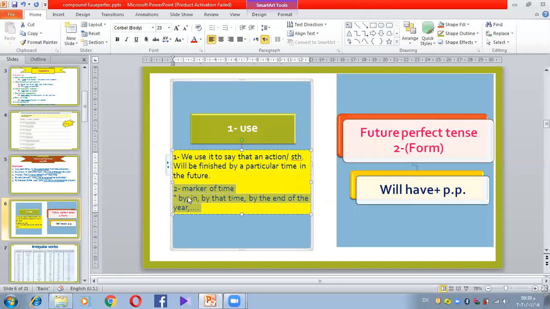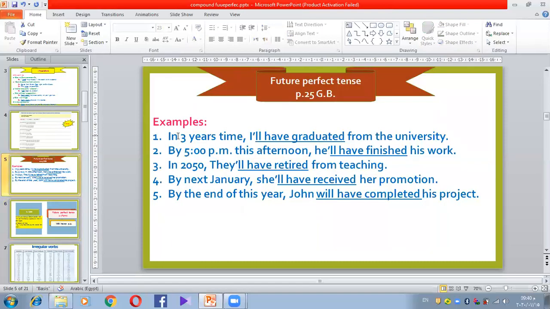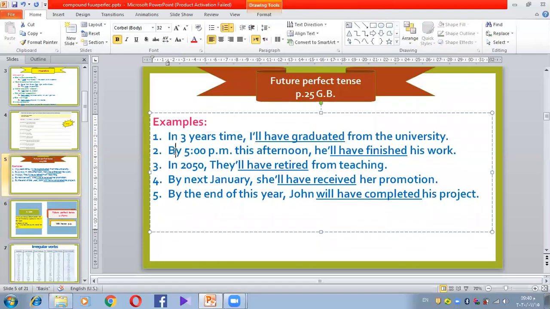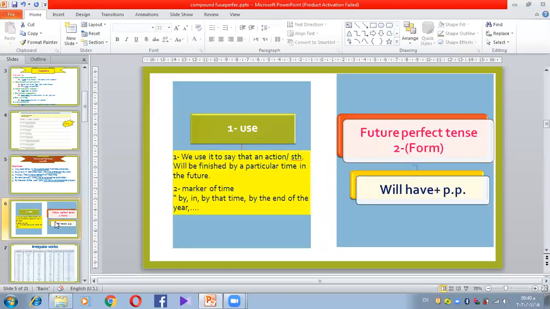Like by, like in, like by the time, by the end of the year. Have a look here: in 30 years' time, in 2050, by next January, by the end of this year. You see now, this is a rule. You can't say a sentence in the future perfect without a marker of time, not a keyword, but a marker of time in this case, okay?